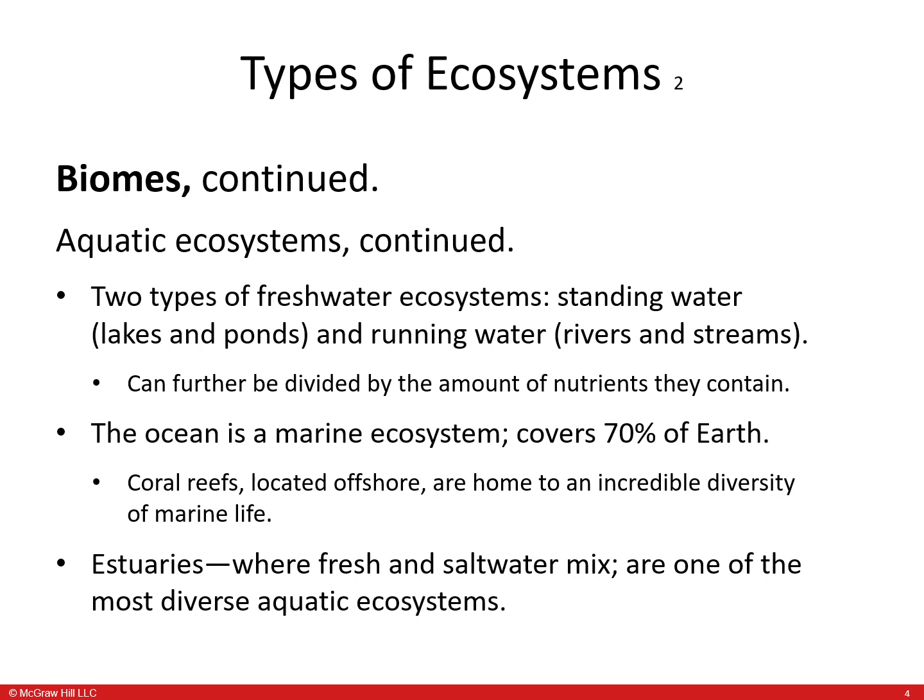The ocean is a marine ecosystem that covers 70% of Earth. Coral reefs located offshore are home to an incredible diversity of marine life. Estuaries, where fresh and saltwater mix, are one of the most diverse aquatic ecosystems.